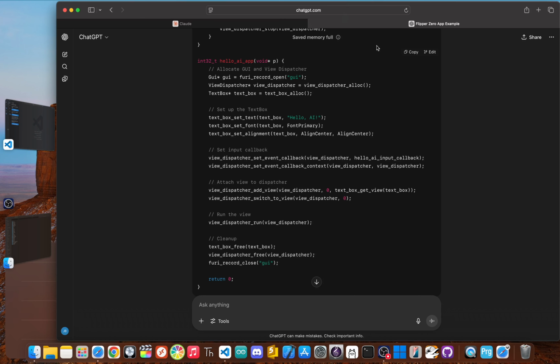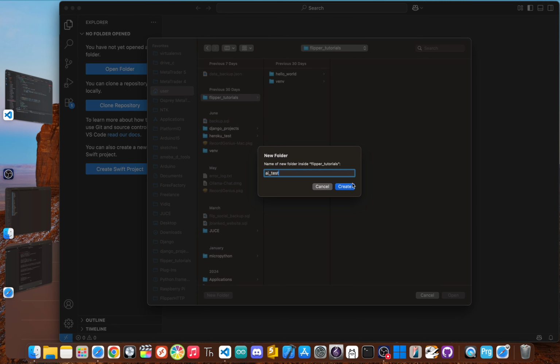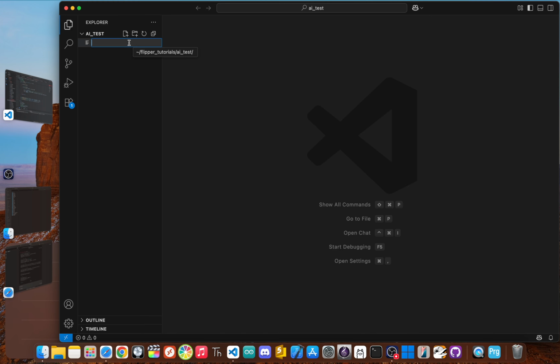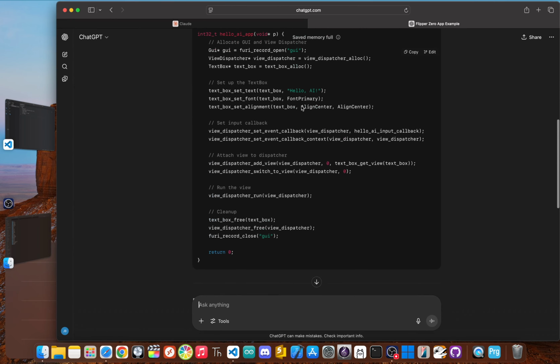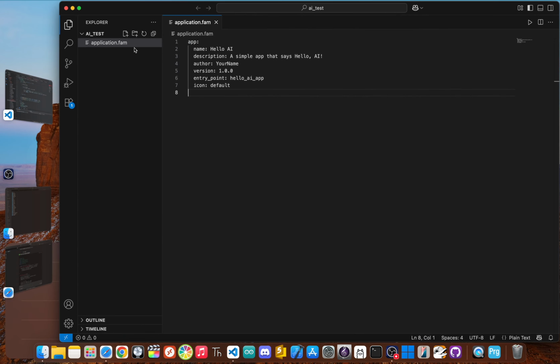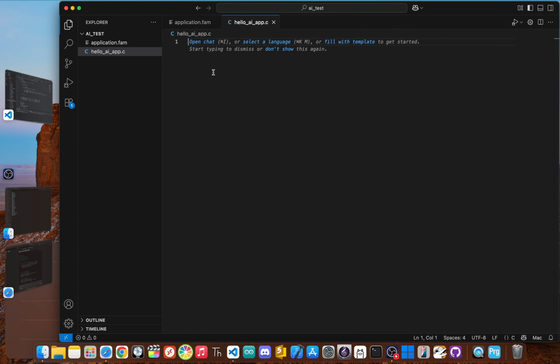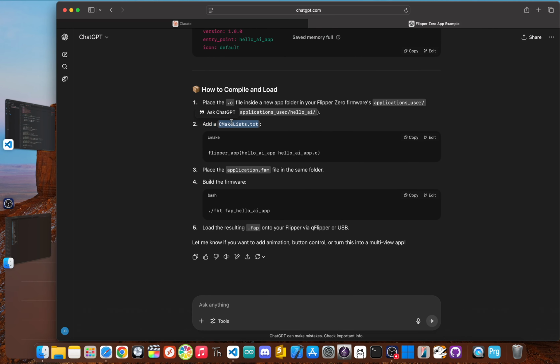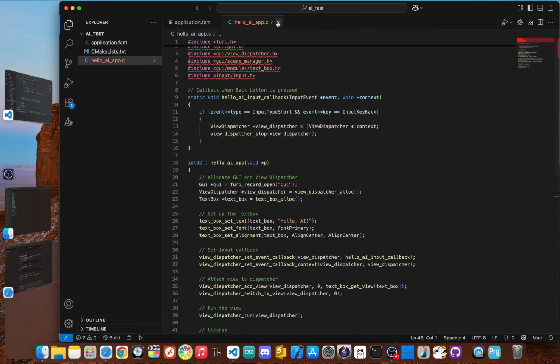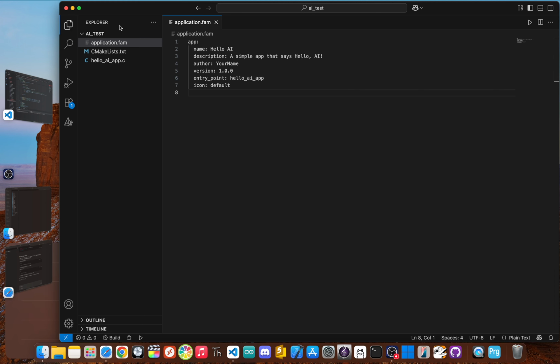As expected, let's save the files without any changes and try to compile them using the official Flipper build tools. Let's try to compile.